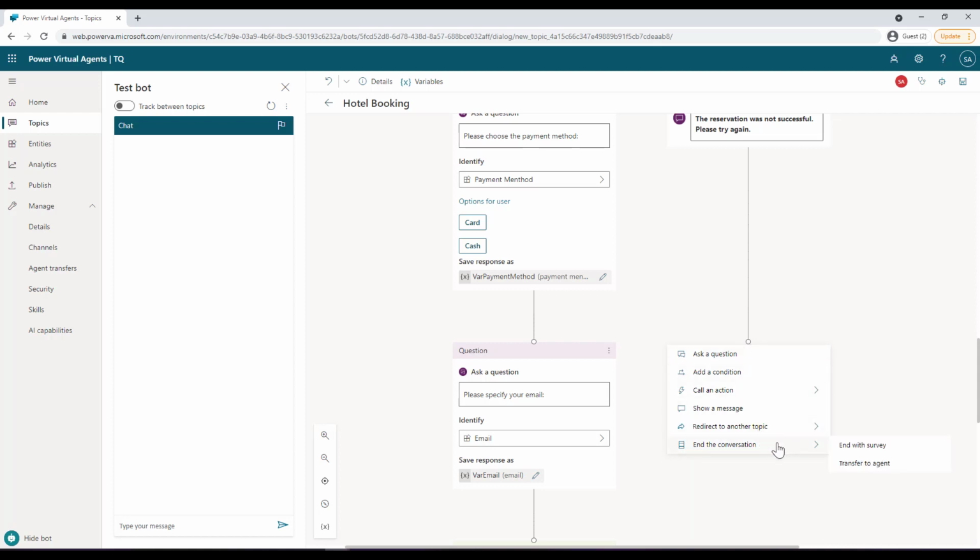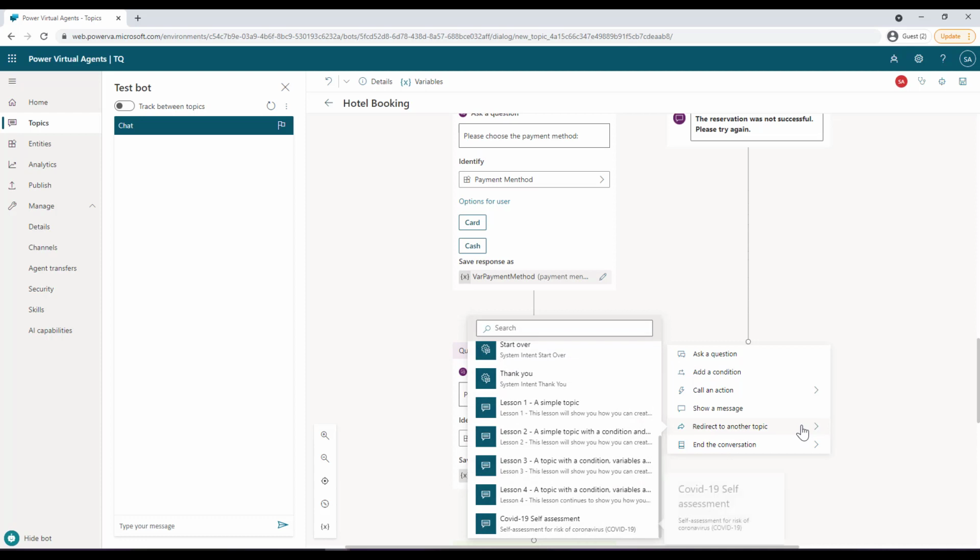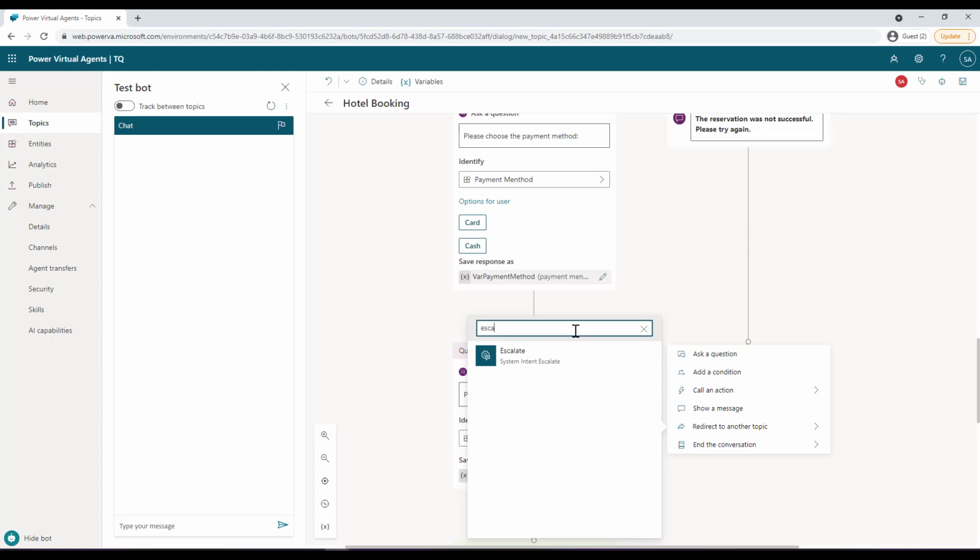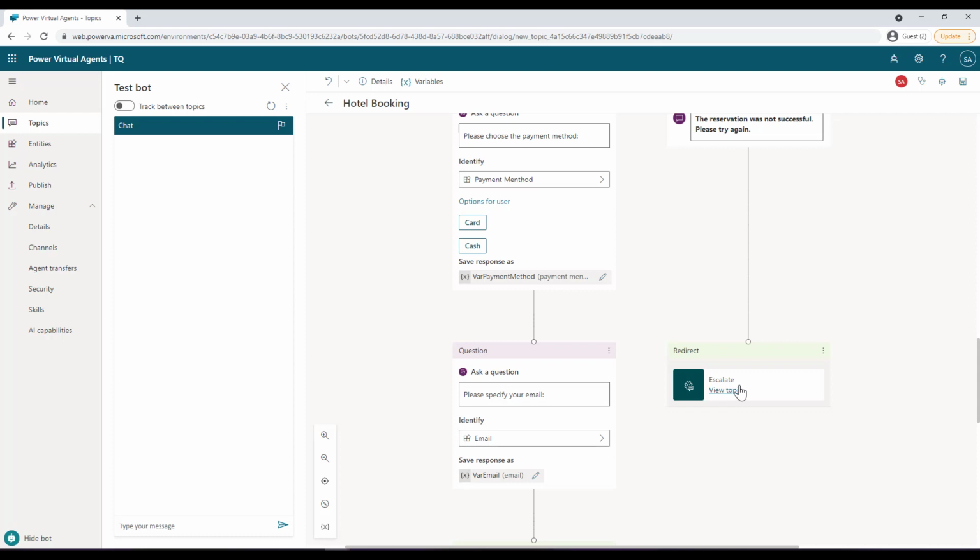Now, what I can also do is use this option of transfer to agent, or I can click on redirect to another topic where I have a pre-built topic defined by the system called escalate, or you can create your own as well. This will take me to the escalation, which is handing over the conversation to a real agent. However, this is not completely defined by the system, and it is open for you to customize as well.